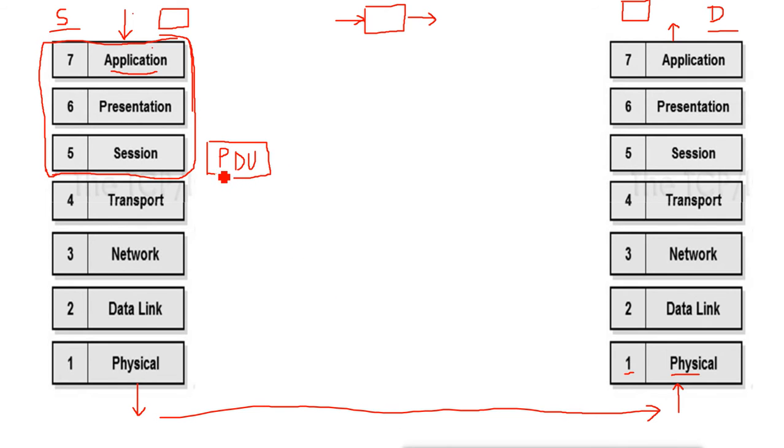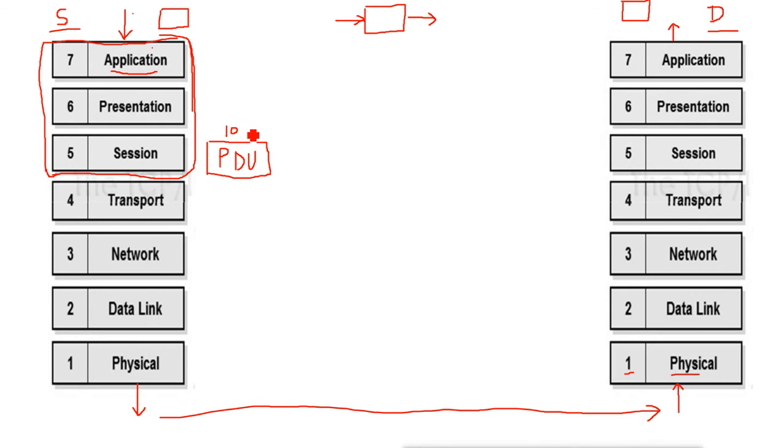Now, first, this PDU is actually segmented. When it reaches the transport layer, the PDU will be segmented into multiple segments. Suppose the data we have is 100 MB.